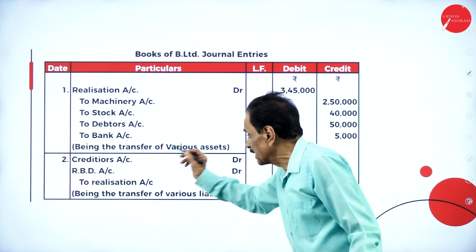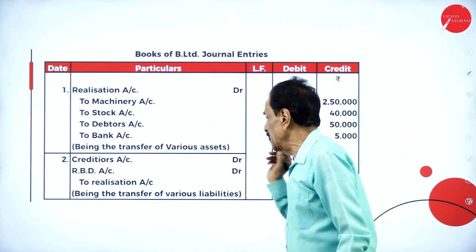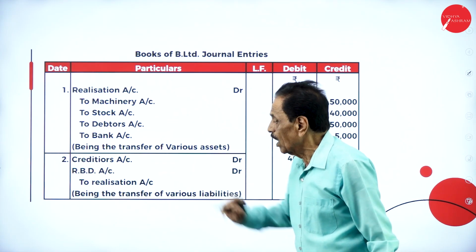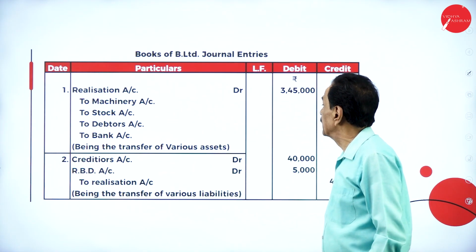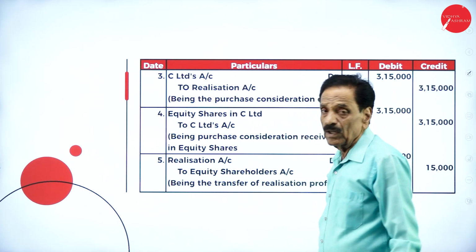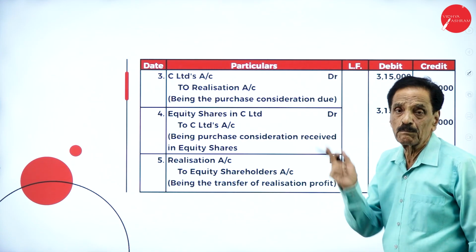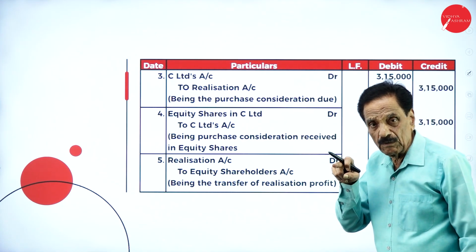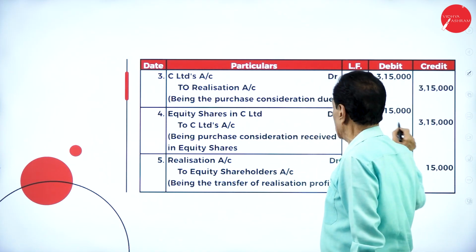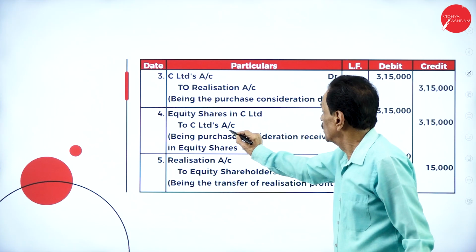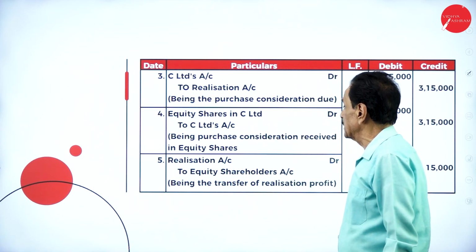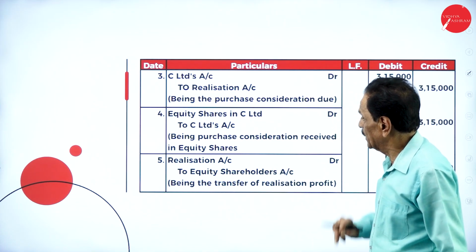Regarding the liability, creditor account, RBD account are credited to realization. Here you have to take the debtors at full value, RBD has been taken on the credit side. Then C Limited account debit to realization account. This is the purchase consideration payable by C Limited to B Limited. Equity shares in C Limited account debit to C Limited, 3,15,000 being purchase consideration in the form of equity share.